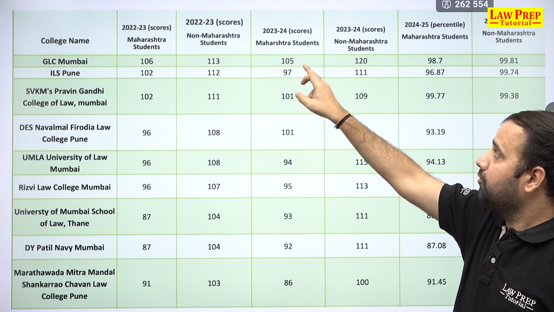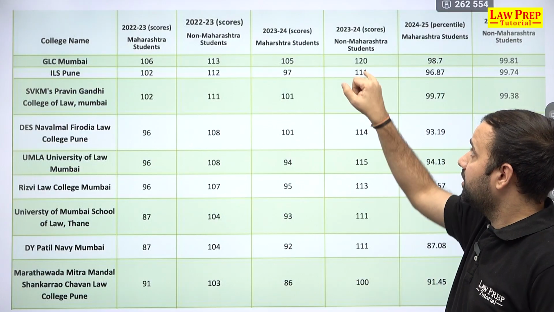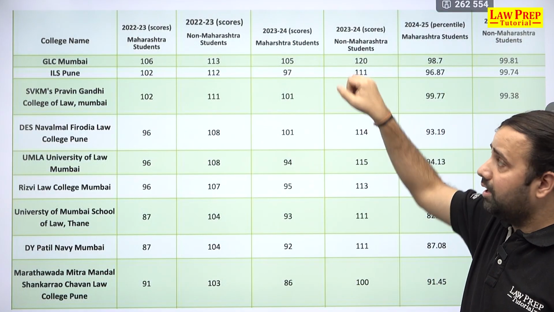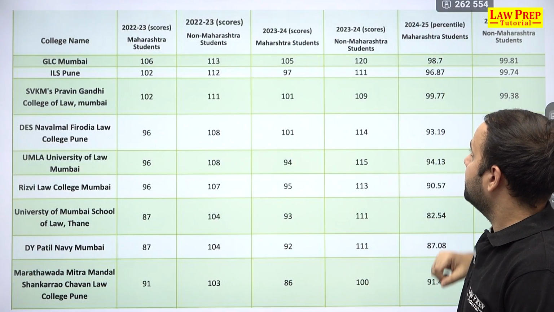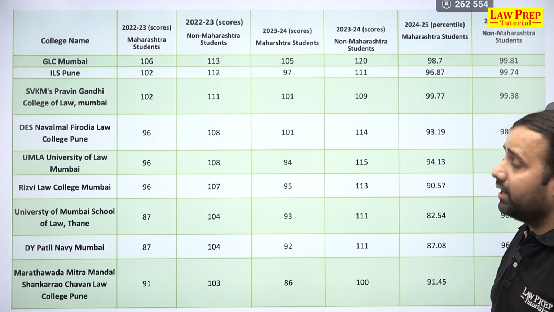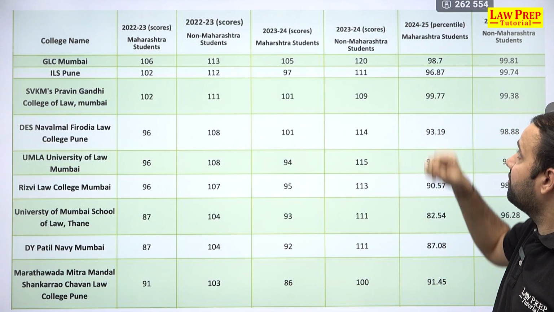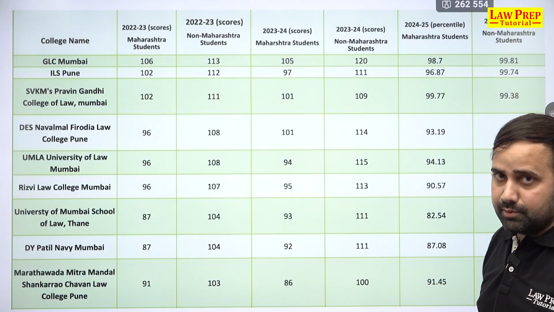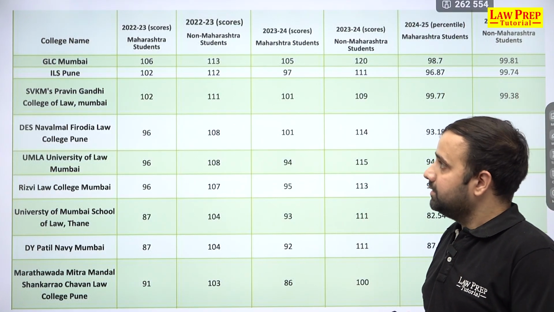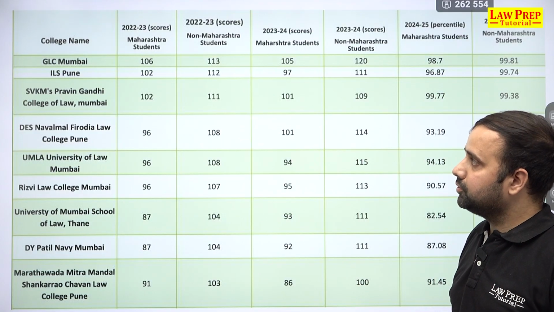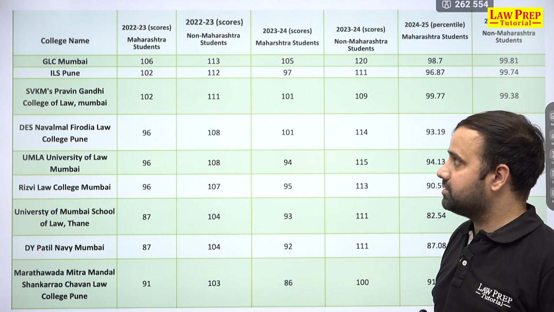For 23-24 Maharashtra it was 105, for 23-24 non-Maharashtra it was 120. Similarly, if you look at the percentile basis for 24-25, we had 98.7 percentile as the cutoff for GLC Mumbai and 99.81 for GLC Mumbai again. Similar is the case with ILS Pune, also another premium college which comes under MHCET.